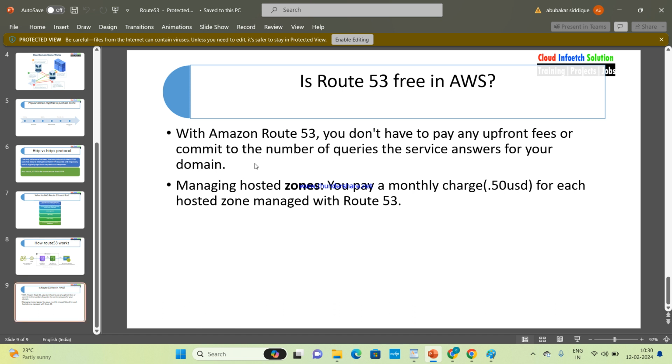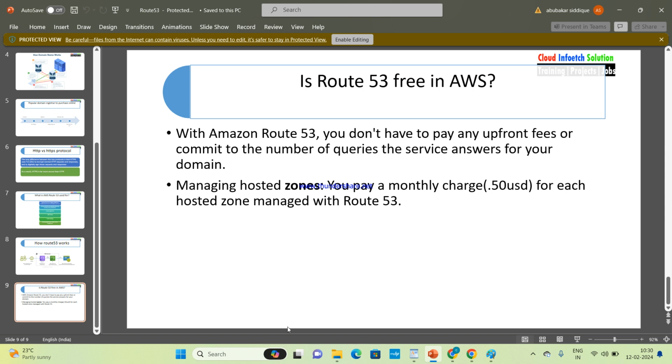Ma'am, how do we register? Registration you have shown. How do we host it through S3? With this Route 53, can we host it?